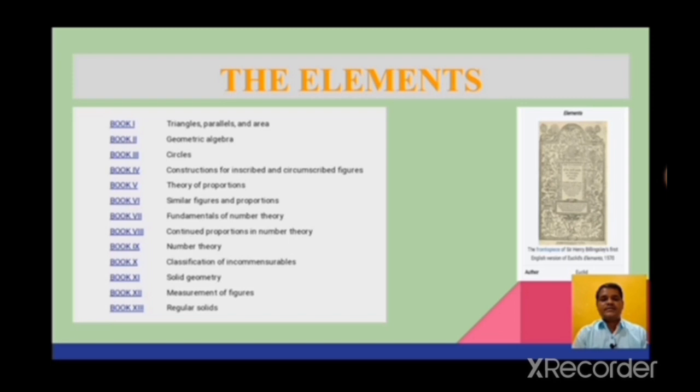Book 5 theory of proportions. Book 6 similar figures and proportions. Book 7 fundamentals of number theory. Book 8 continued proportions in number theory. Book 9 number theory. Book 10 classification of incommensurables. Book 11 solid geometry. Book 12 measurement of figures. Book 13 regular solids. These are the books in the elements.